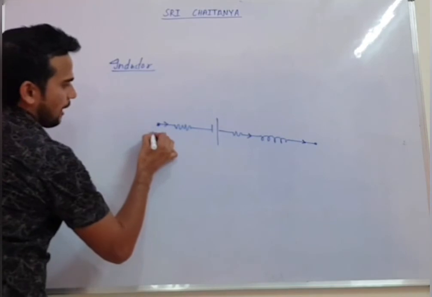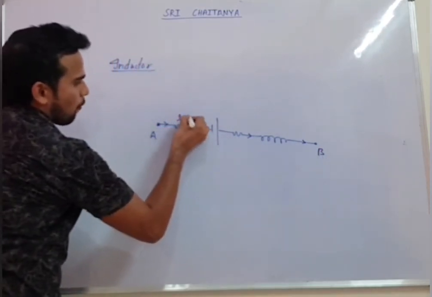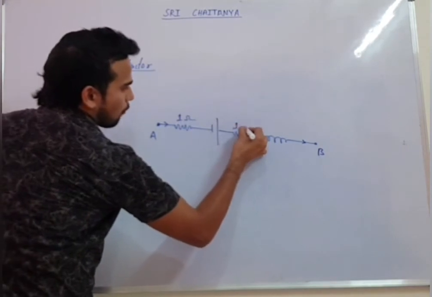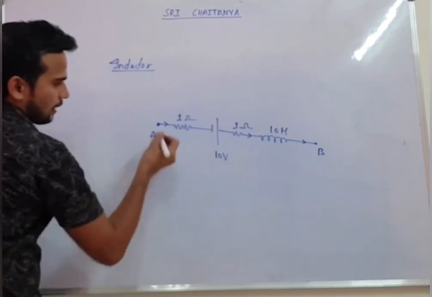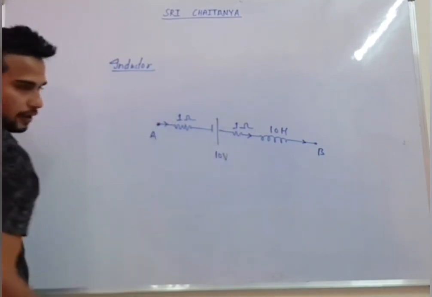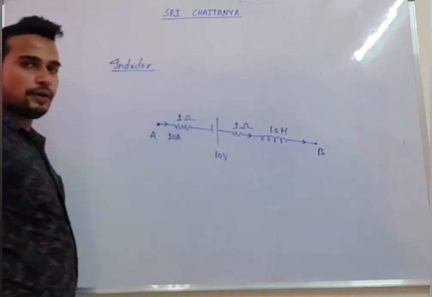We are starting from A. This is B. This is given as, for example, 1 ohm, this is given as 1 ohm, this is given as 10 henry, this is given as 10 volt. And they are saying the current flowing is 10 ampere.